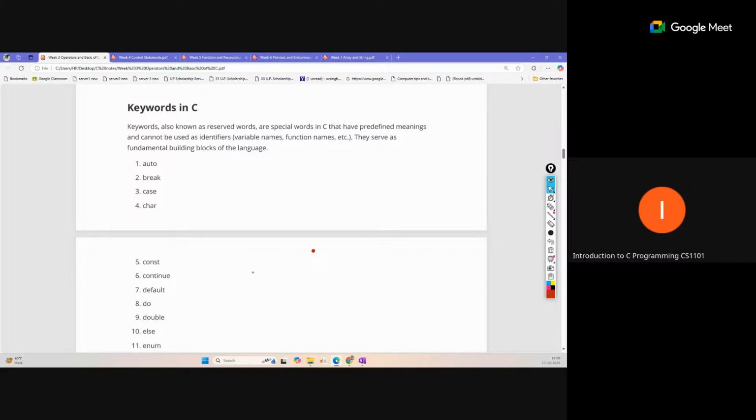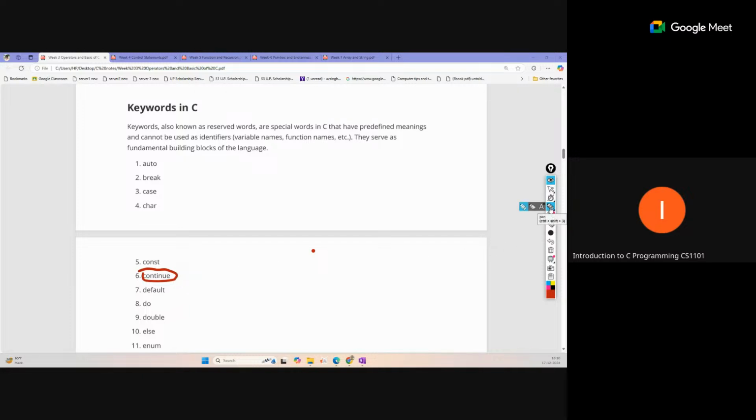Okay, so sometimes a question is asked like this: which one is the correct variable name? Some of the keywords are also mentioned in the options, so that it looks like this is following all the rules. Suppose this one, continue, is following all the rules of variable naming, because here we are not using any integer at the starting and we are not using any special symbol in this, so we can use it as a variable. But just remember that this is a keyword in C and it has some meaning for the C syntax. So we cannot use this as a variable name.